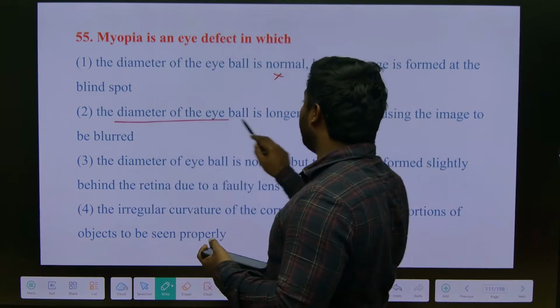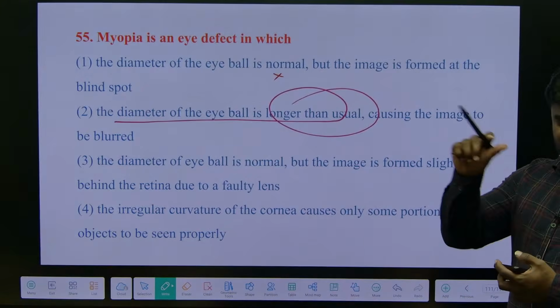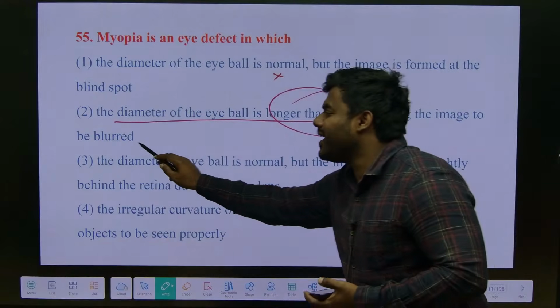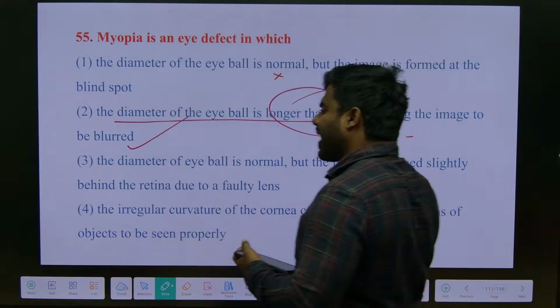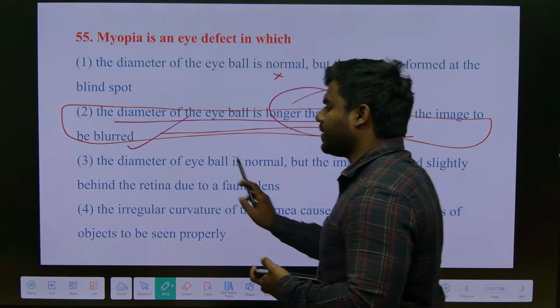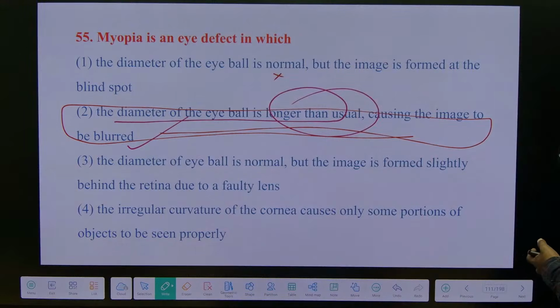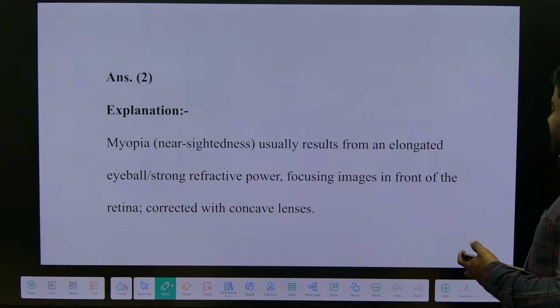The diameter of the eyeball is longer than usual, causing near images to become blurred. You have to remember the characteristic feature here. It is not short sight as such, but the eyeball is longer than usual. Please remember that.